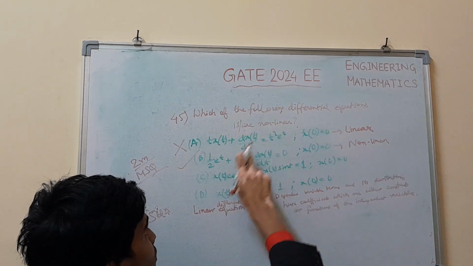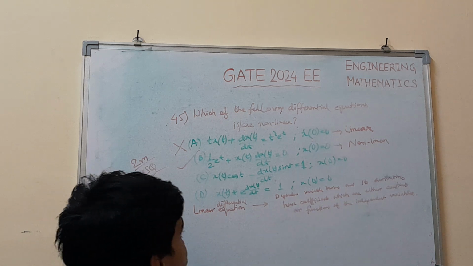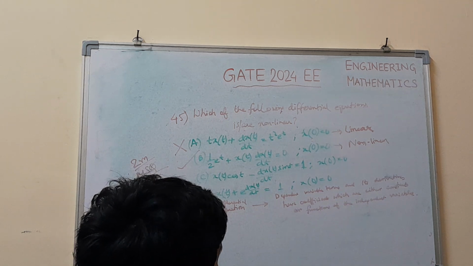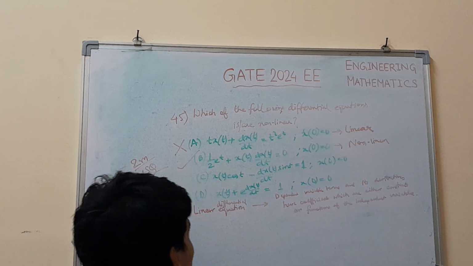As it is asked which is non-linear, this is non-linear, this is not satisfying this definition. So option B is non-linear. The differential equation in option B is non-linear. Move to the next option, option C.